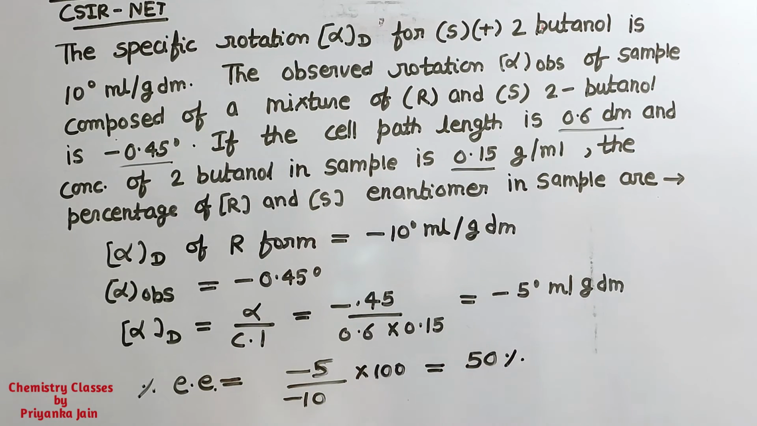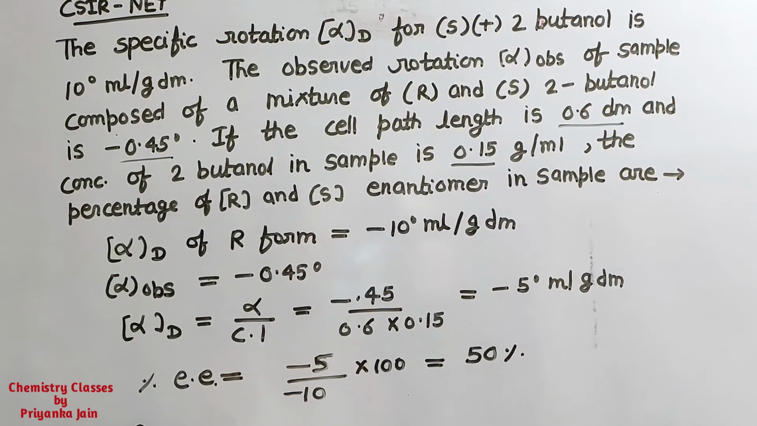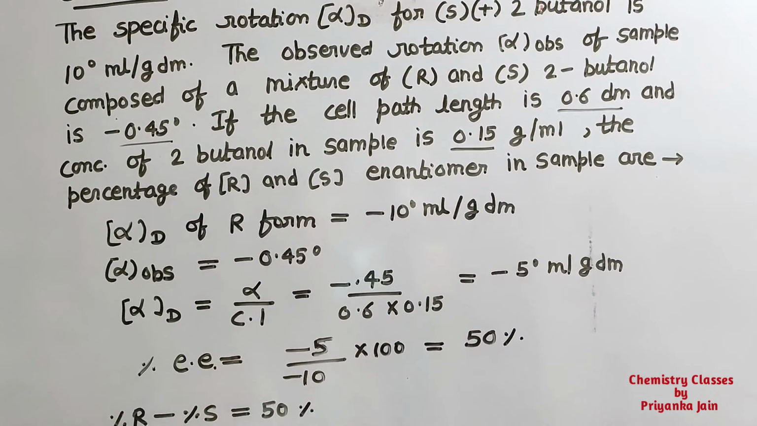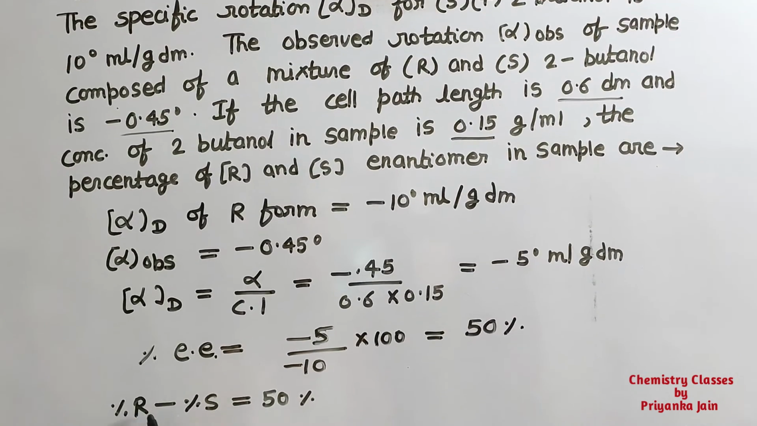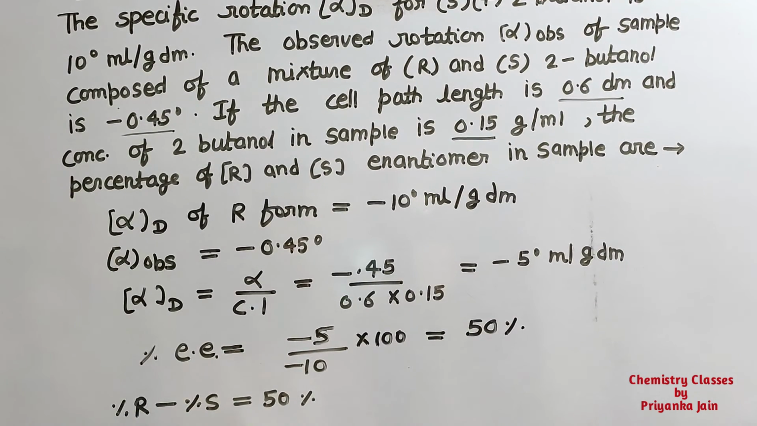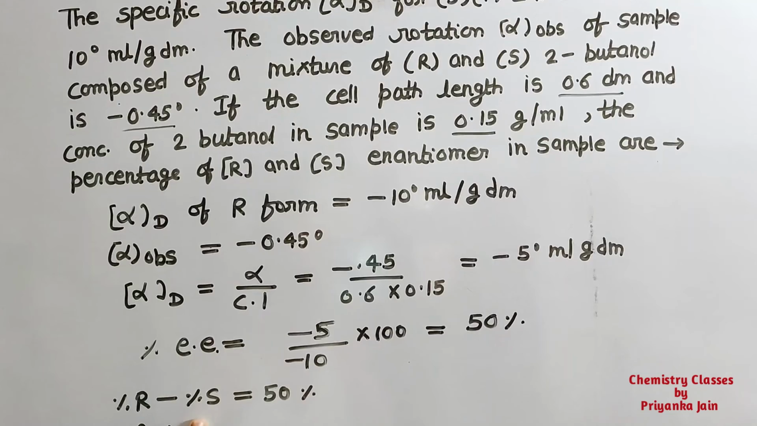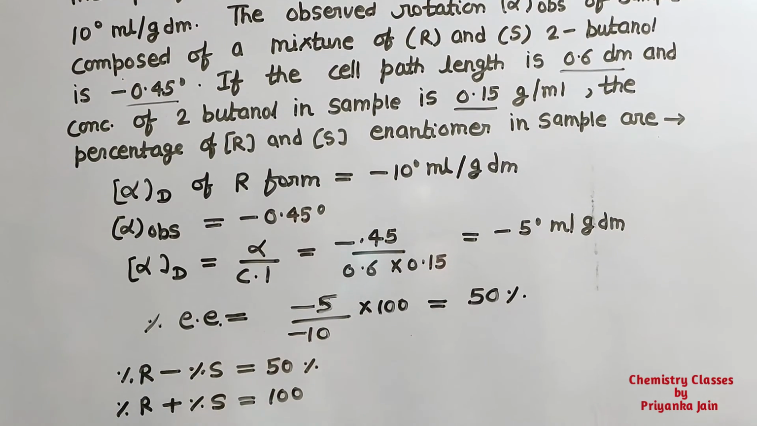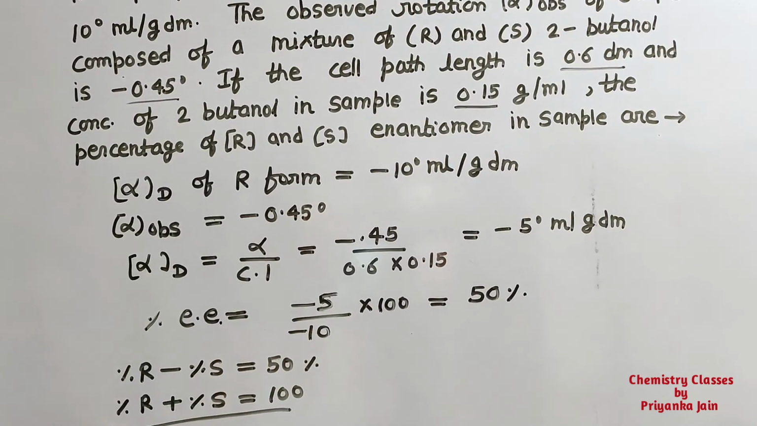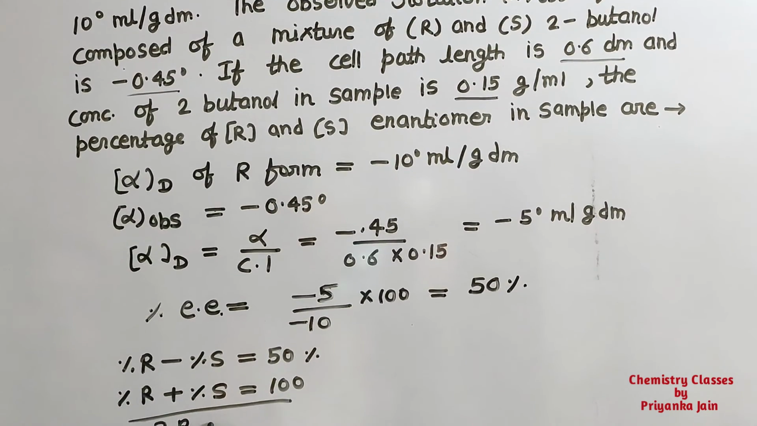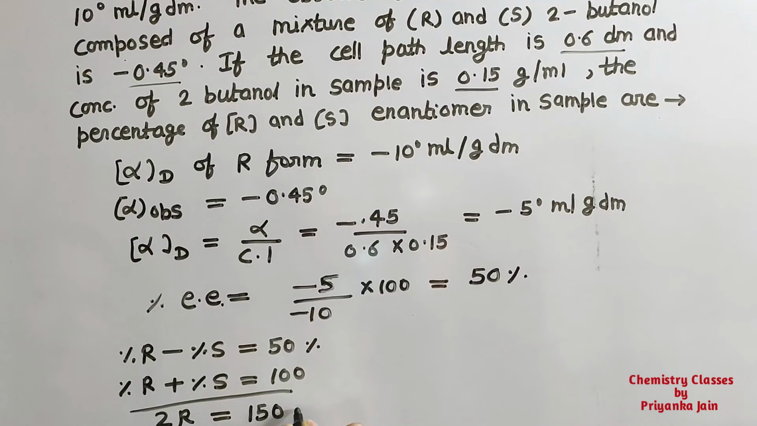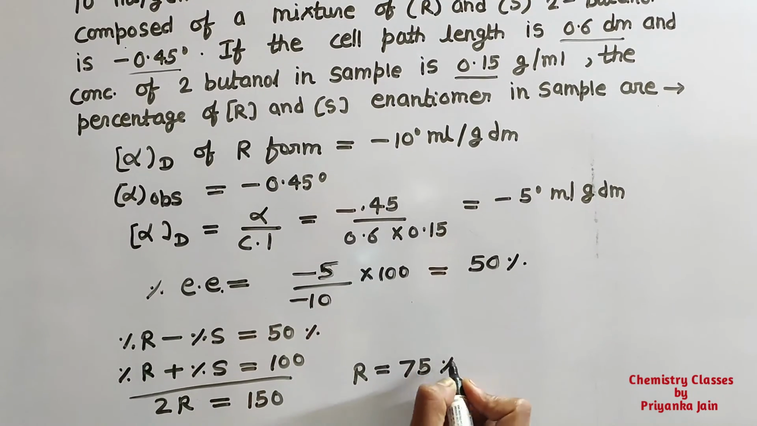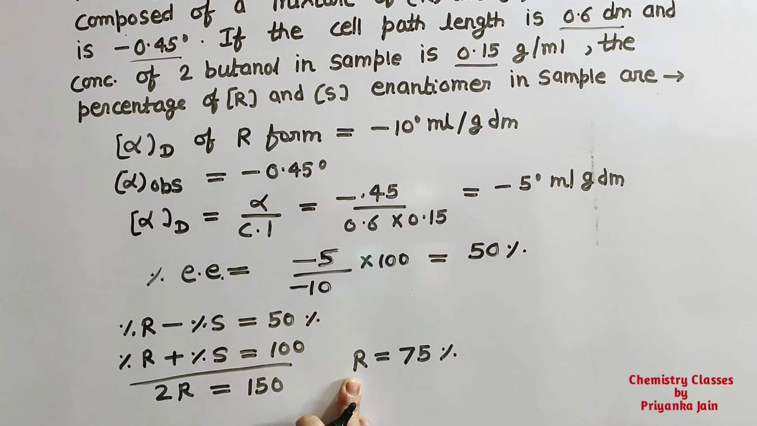It means percentage of R form minus percentage of S form will be equal to 50%, because we know that R form is present in excess. And we also know that the percentage of R plus percentage of S will always be equal to 100%. So now apply the same thing. We make these two equations and add them. So we get 2R will be equal to 150. Okay, so R will be equal to 75%. It means the percentage of R form is 75%.